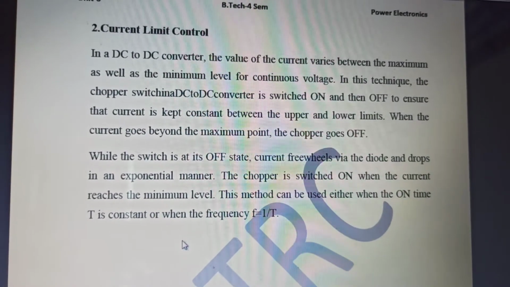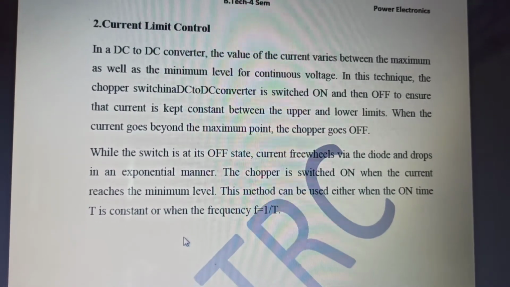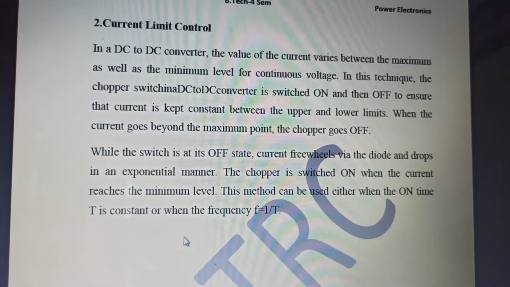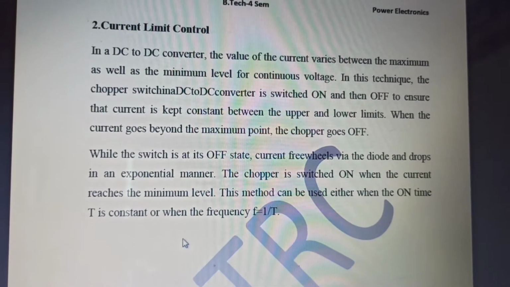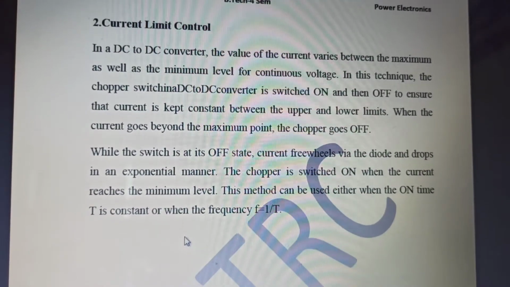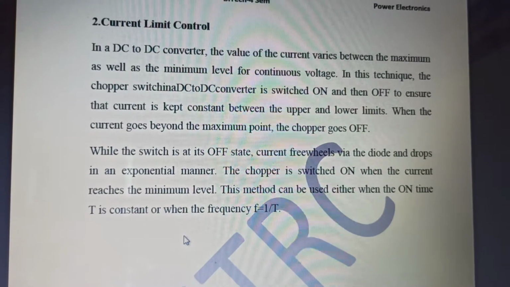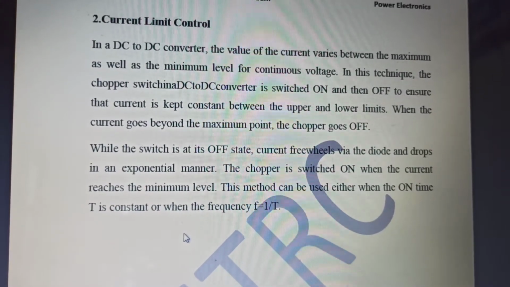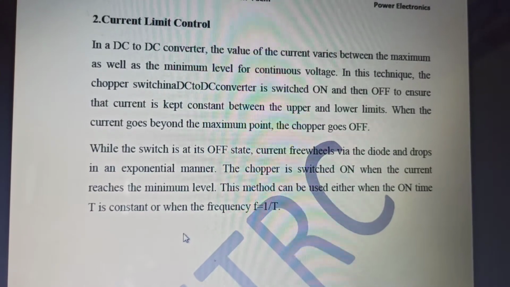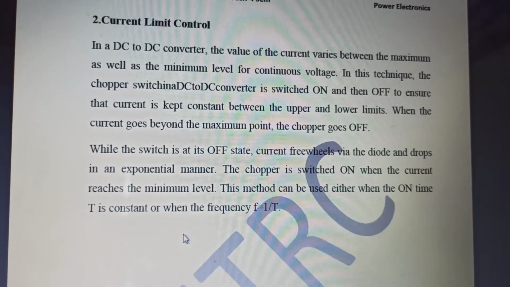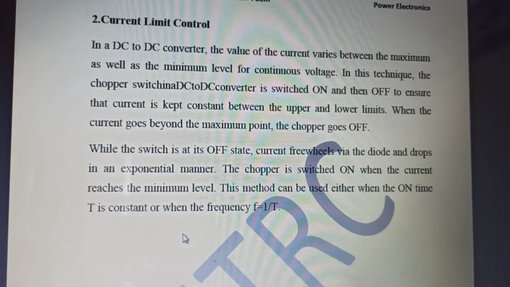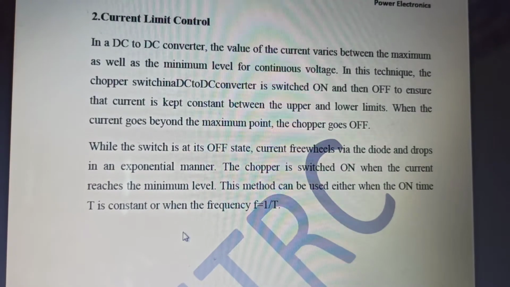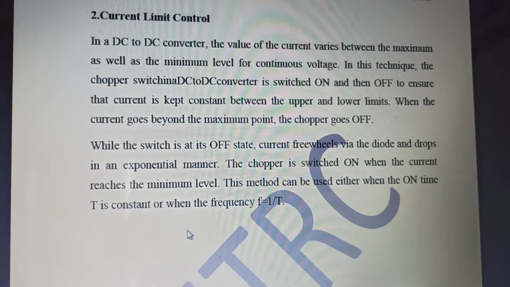It works more or less like a Schmitt trigger, which means that when the transition point comes, it has to change its state. For example, the upper threshold is at 6 amperes.